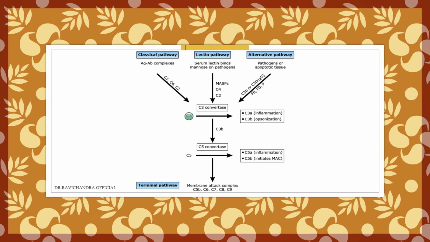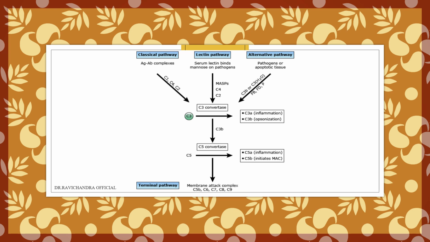They will result in cleavage of the C3 in the presence of C3 convertase. So in all this process, C1, C4 and C2 will help. Even C3b will also help. This C3 is converted to C3a and C3b. C3a's main function is inflammation. C3b is opsonization.